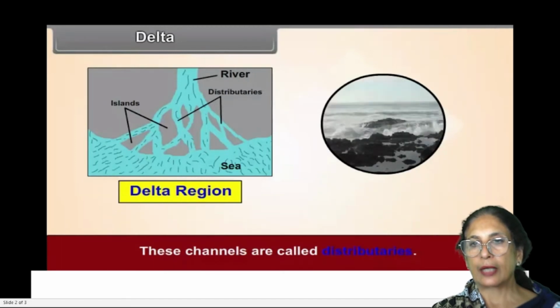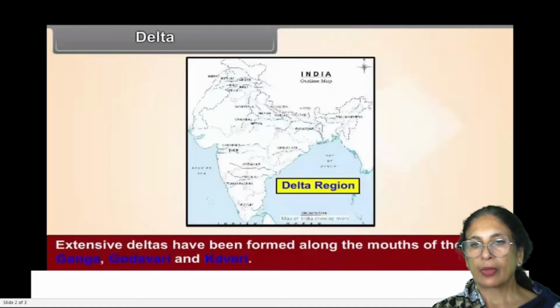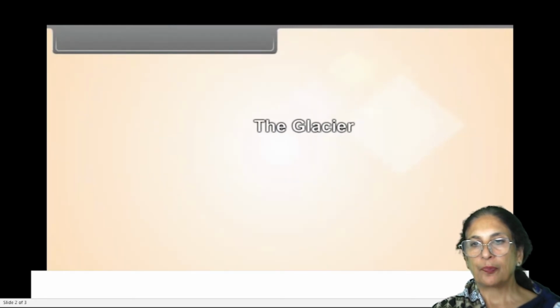These channels are called distributaries. The deposition leads to the formation of a plain in the shape of a triangle. It is called a delta region. Extensive deltas have been formed along the mouths of the rivers Ganga, Godavari and Kaveri.